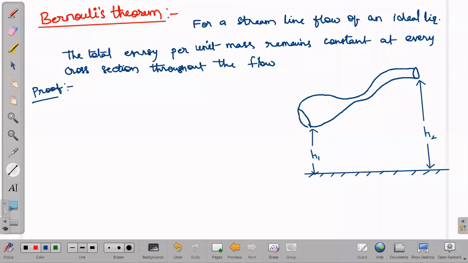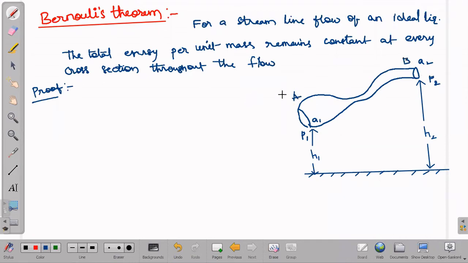The area of cross section here I am considering as some A1. Here the area of cross section I am taking as some A2. The pressure present over here I am considering as P1. Here, at this A2 area of cross section, the pressure is P2, and the starting point I am considering A, and this point I am considering as B. So this is the given situation.